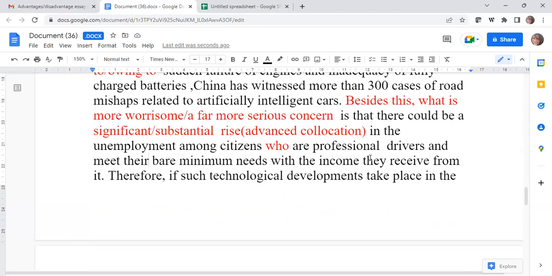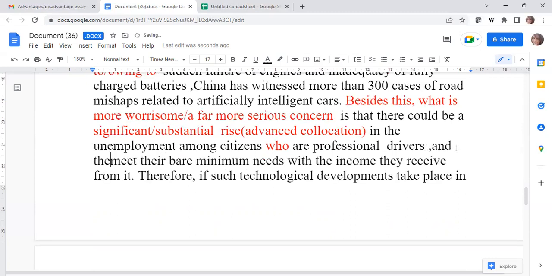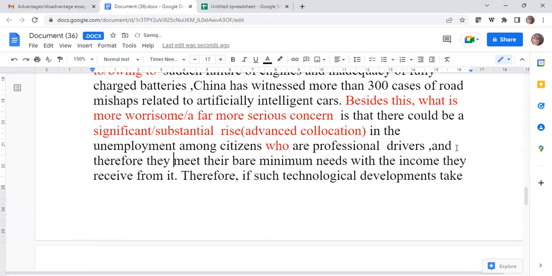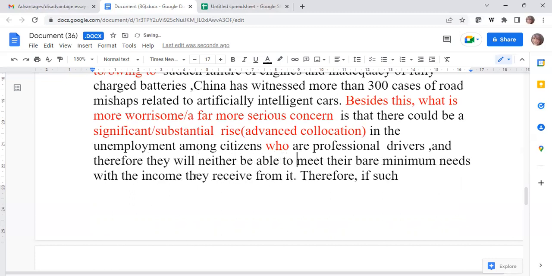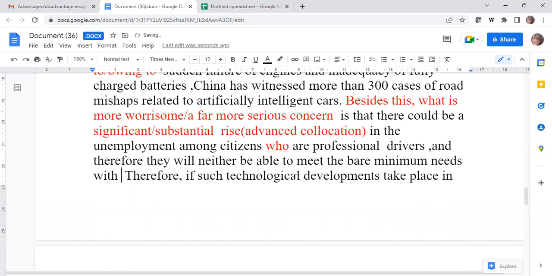So in the unemployment among citizens who are professional drivers and therefore, or you can say they will neither be able to meet the bare minimum needs of their family, nor find any other desk job.